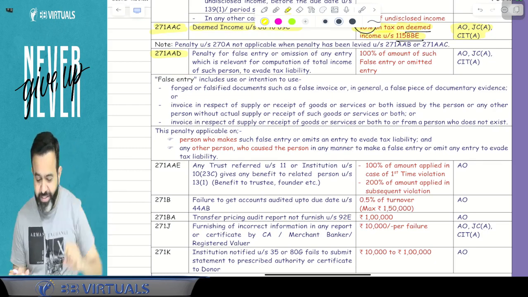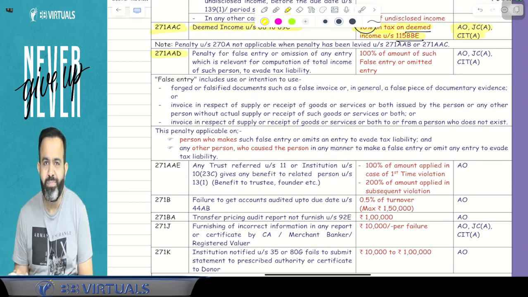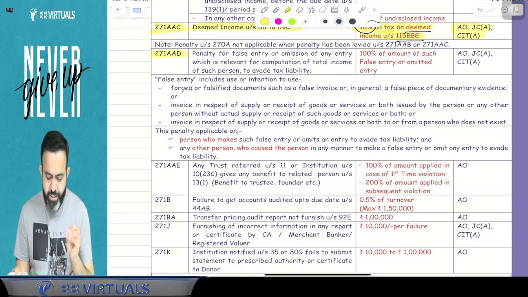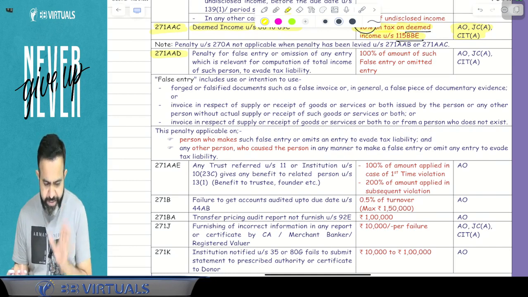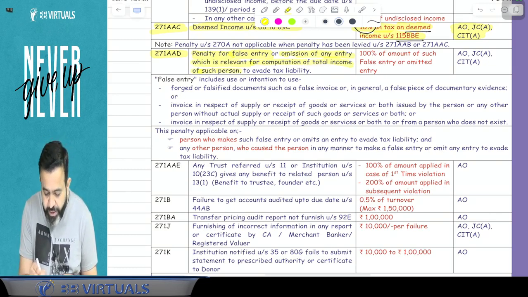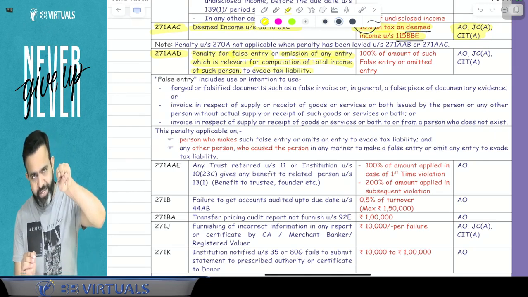So what this section says is very interesting. In the market, you know that many people do false entries, fake bills, fake invoices. So here our income tax department has inserted one section, this section 271AAD. This section says there is a penalty for a false entry or omission of any entry which is relevant for computation of total income of such person to evade the tax liability.